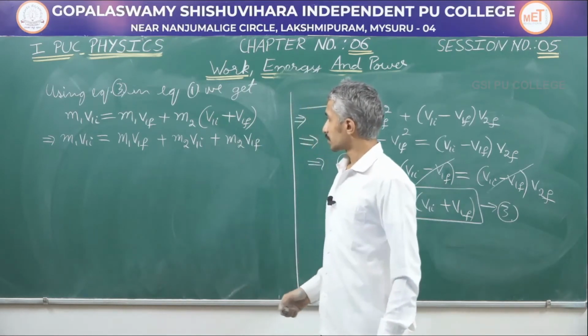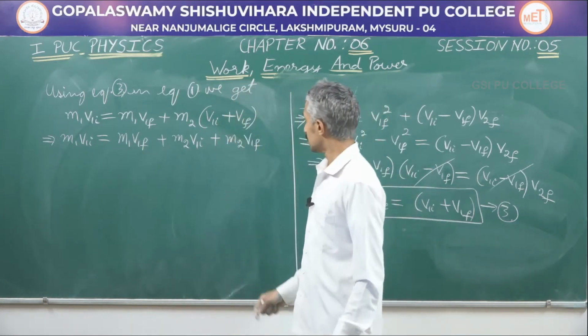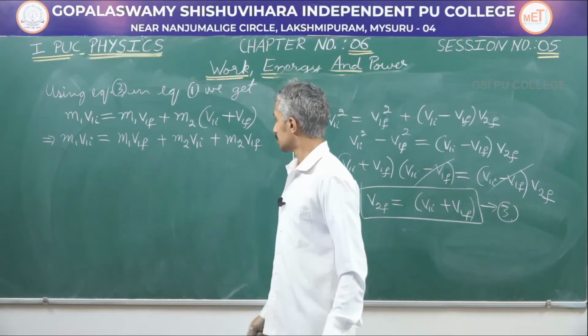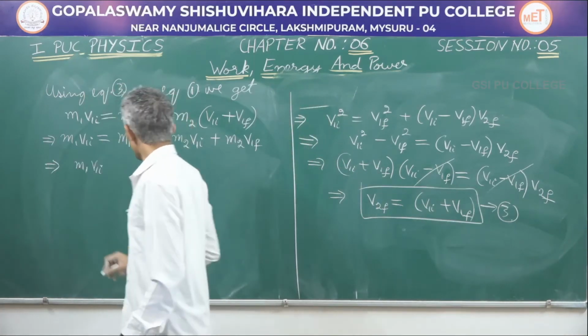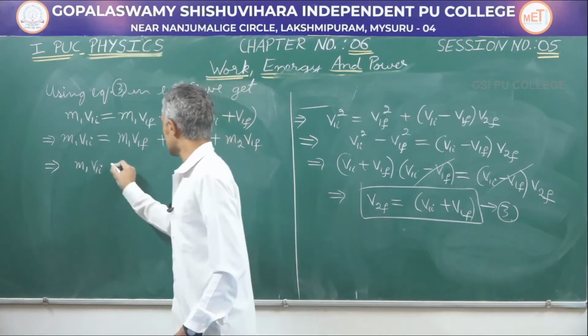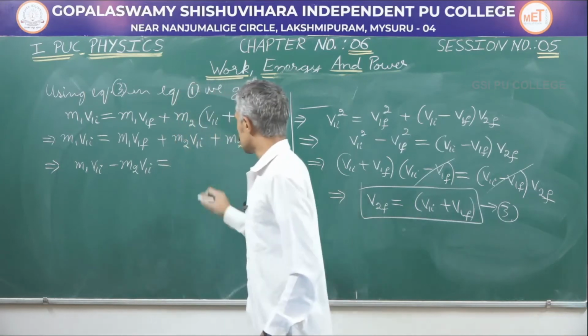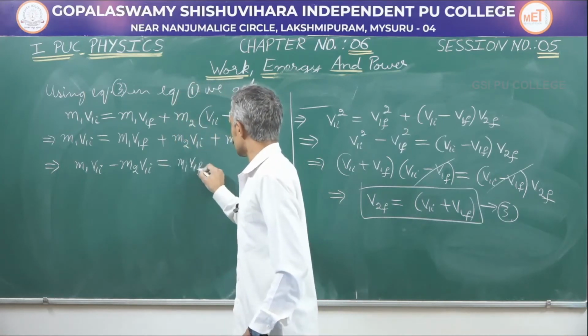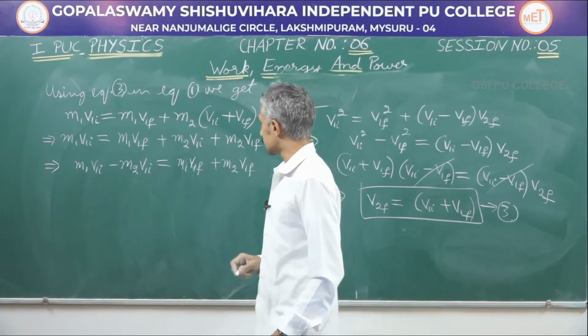Now let us take out the terms that are common to v1i and common to v1f. You can rearrange this as m1 v1i, take this term on the other side, minus m2 v1i is equal to m1 v1f plus m2 v1f.